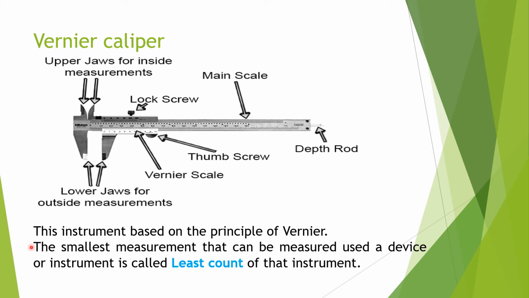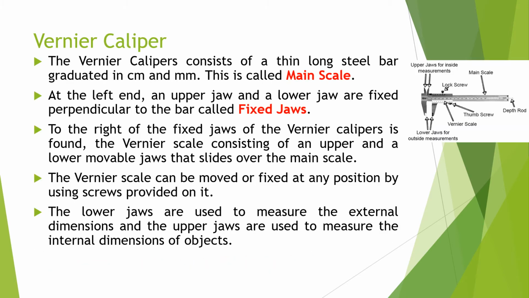As I told, the smallest measurement that can be measured using a device or instrument is called the least count of that instrument. Let us consider vernier caliper. So the vernier caliper consists of a thin long steel bar graduated in centimeter and millimeter that is called main scale. At the left end, the upper jaw and the lower jaw are fixed perpendicular to the bar, called fixed jaws.